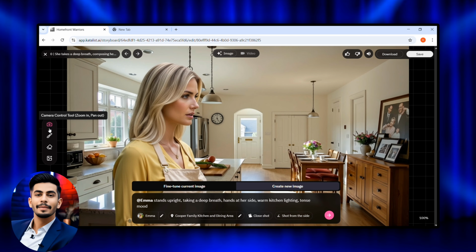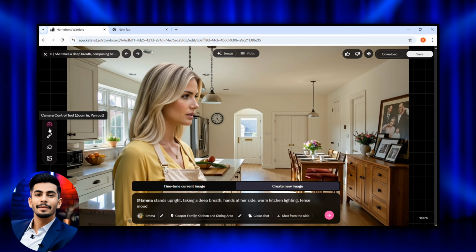In the same way, you can edit or modify other images too. If you want to delete an image, simply click between the two images and remove it. And if you want to add a new scene, just click on the plus icon and insert any new scene you want. Now that we have amazing images for every scene, it's time to turn them into a stunning animated video, and yes, it just takes one click.